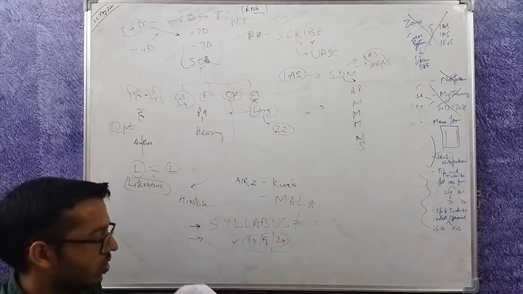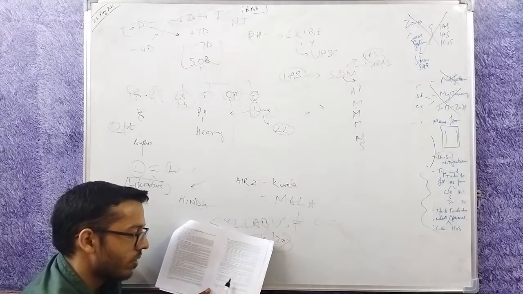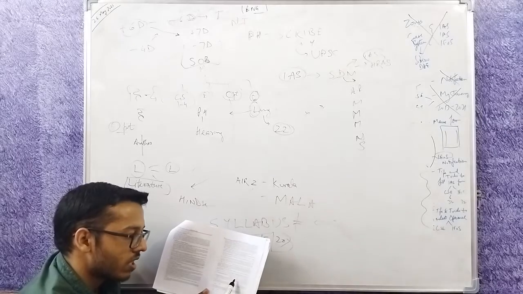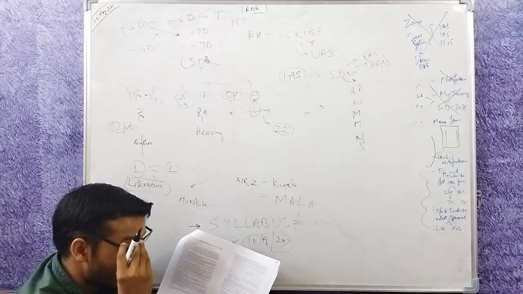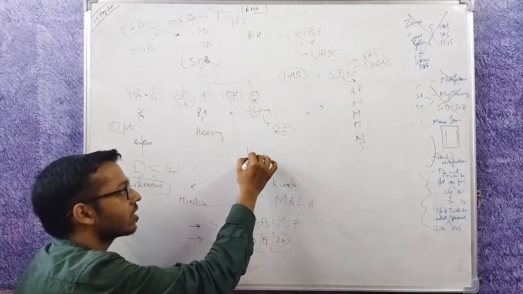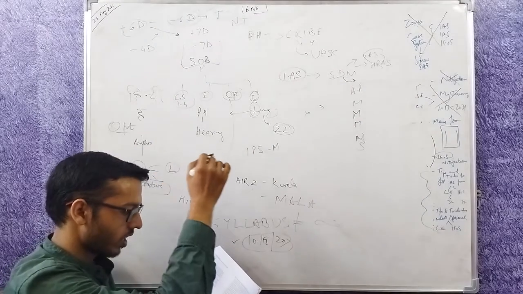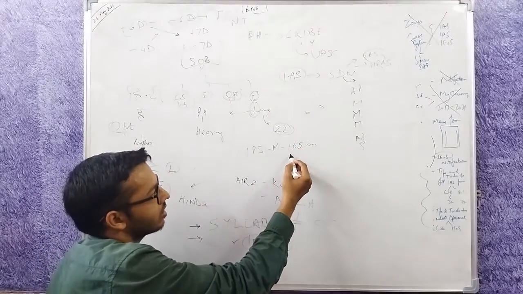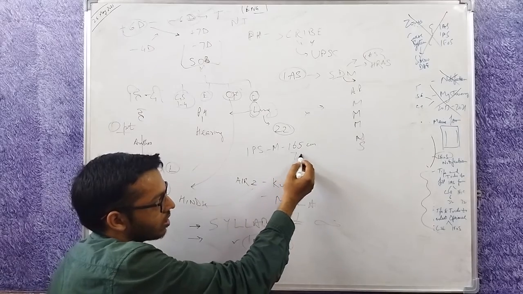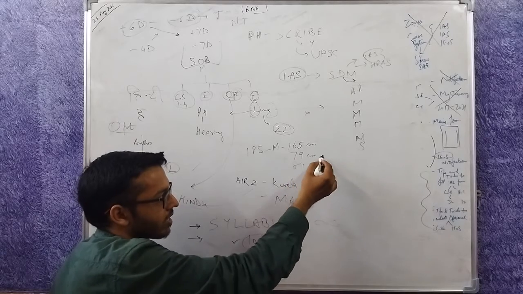At the last of the notification are mentioned some of the criteria. For example, for IPS, for men, a height of 165 cm is required, chest is 79 cm unexpanded and 84 cm expanded.